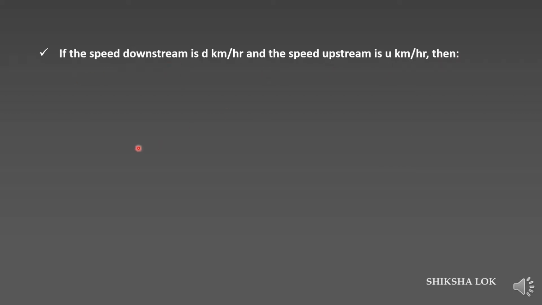These downstream and upstream speeds come up when water is also moving. Now you need to calculate the speed in still water. That's given by half of the upstream velocity plus the downstream velocity. That's given by this formula.